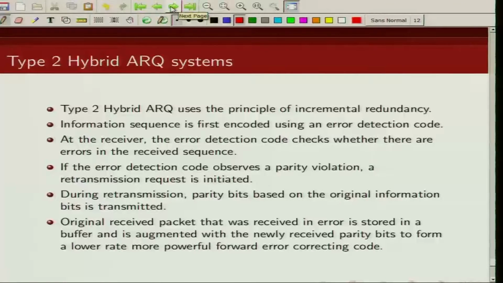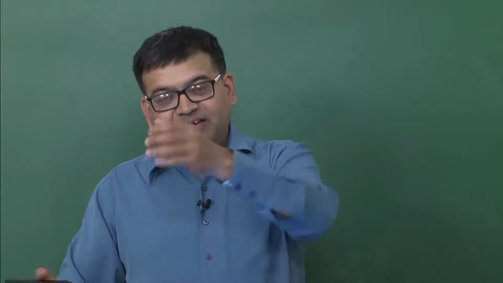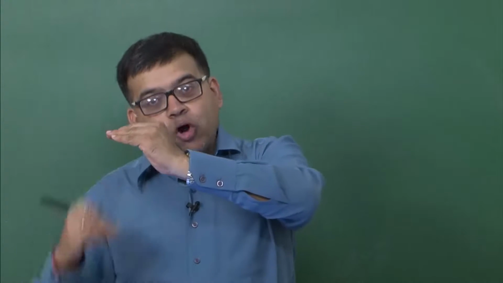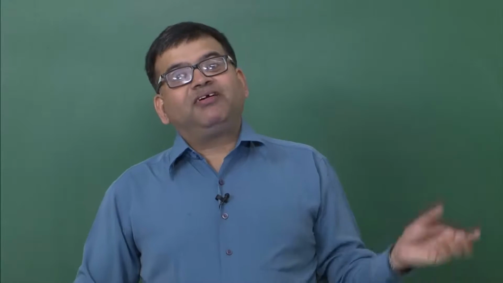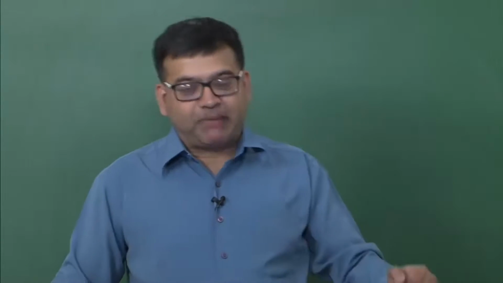So the difference here is, in type 2 hybrid ARQ scheme, each time we retransmit, we send a new set of parity bits, and at the receiver we are adding this new set of parity bits to our original received sequence to create a more powerful lower rate code. In type 1 kind of schemes, you are sending coded packets, but when you are retransmitting, you are sending the same coded packet.